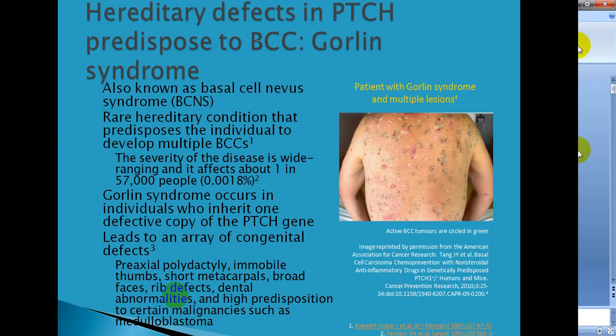The severity of the disease is wide ranging and it affects about 1 in 57,000 people.